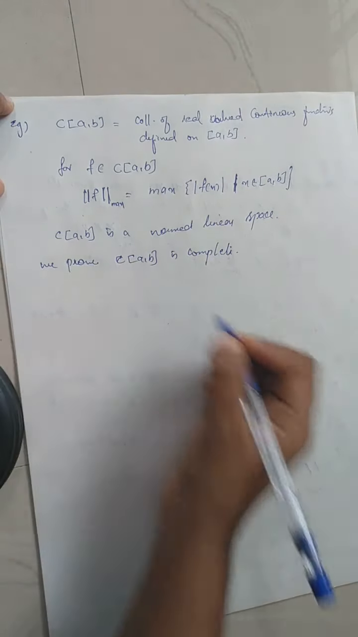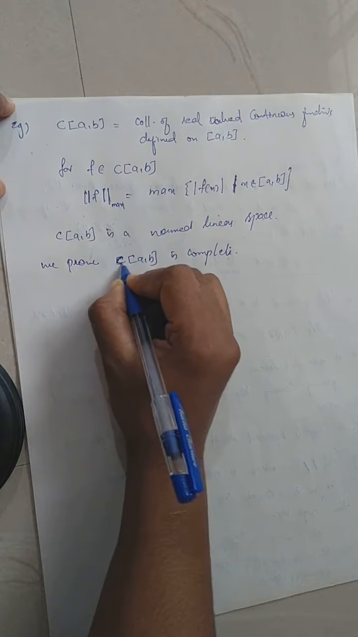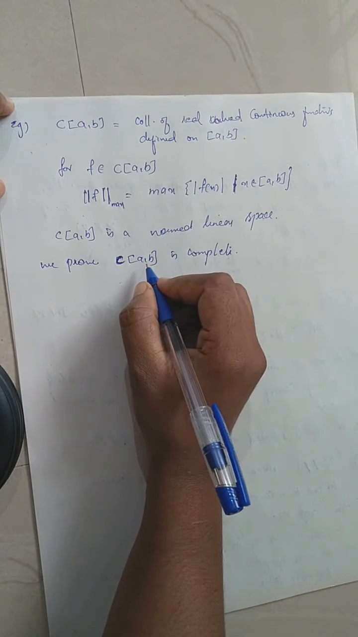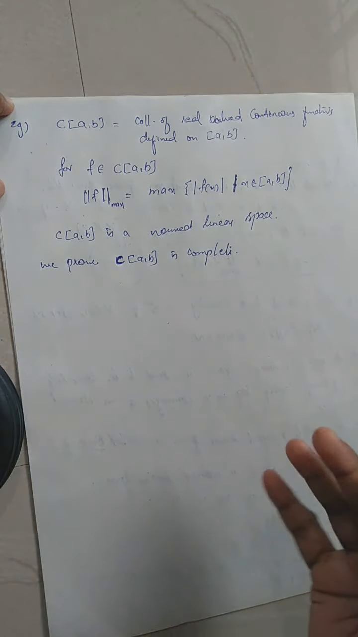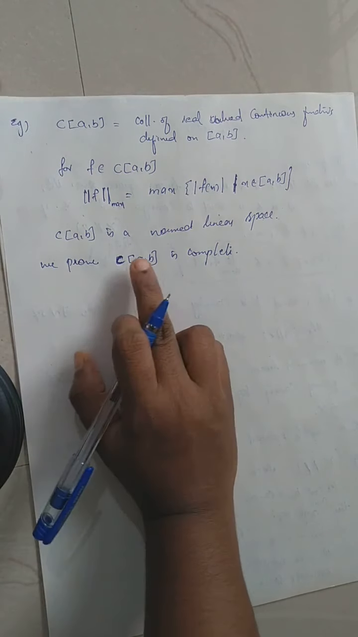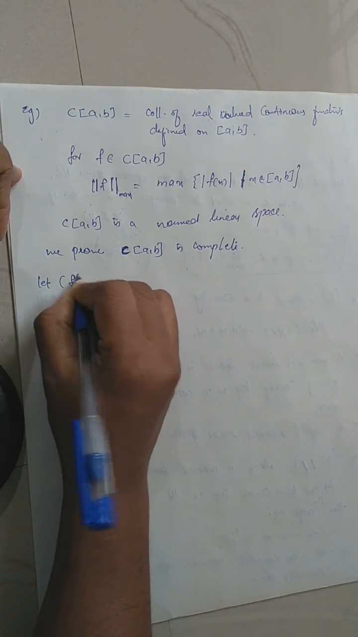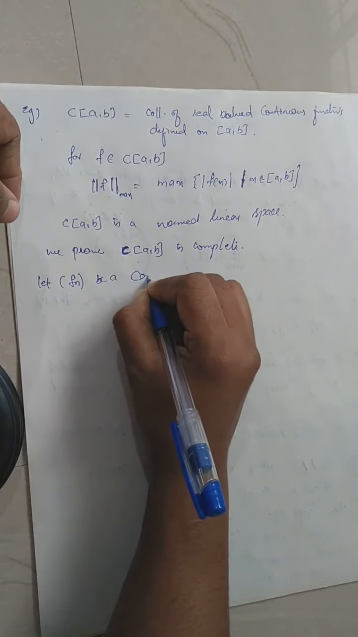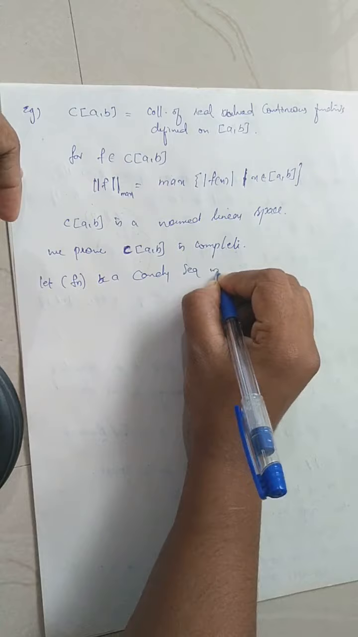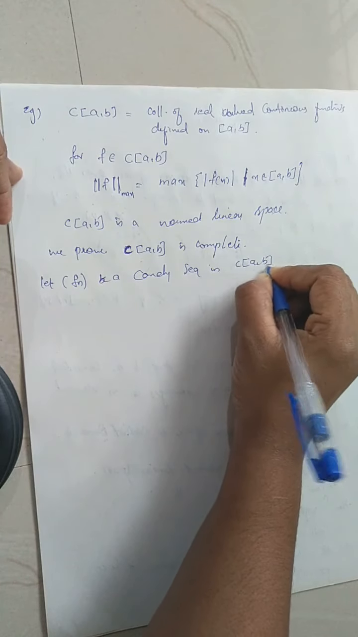So for that, we want to prove that every Cauchy sequence converges in it. That means suppose every Cauchy sequence converges to some element, and that element also belongs to the same space. So how will you prove this? Let Fn be a Cauchy sequence in C of AB.